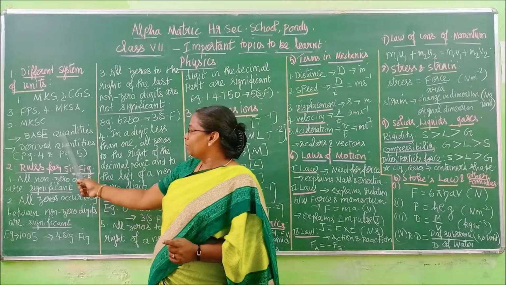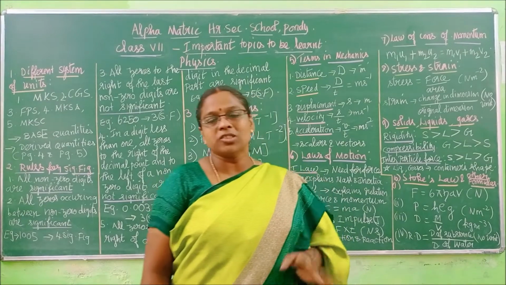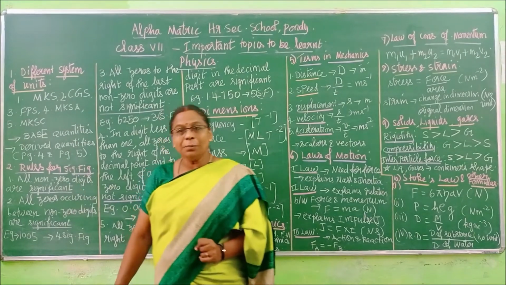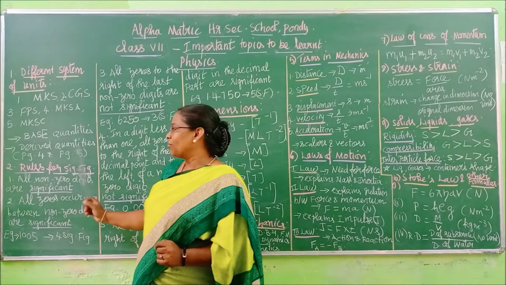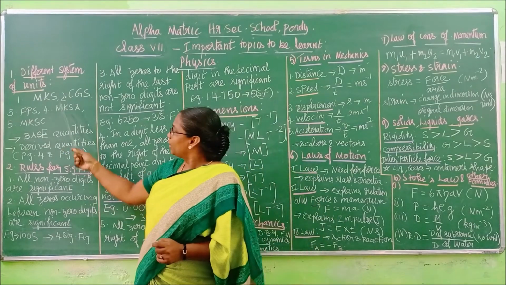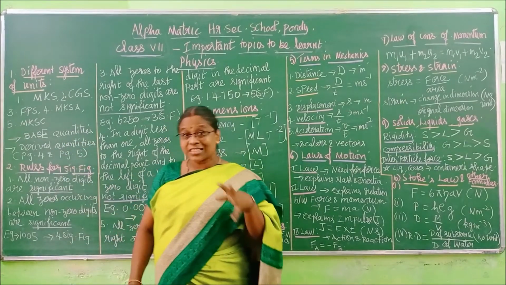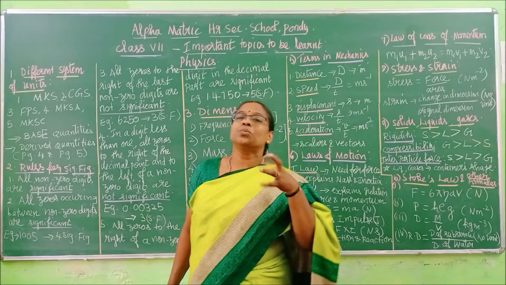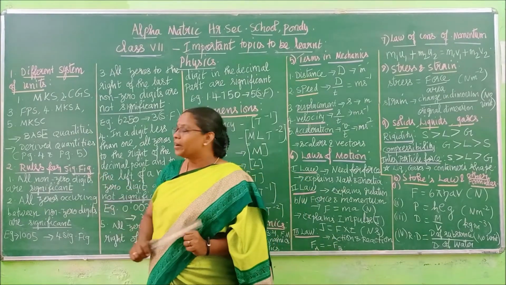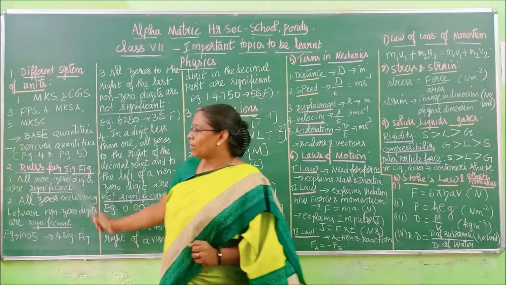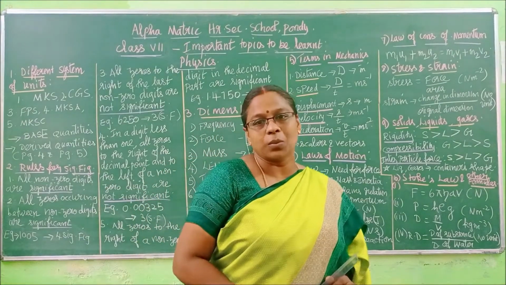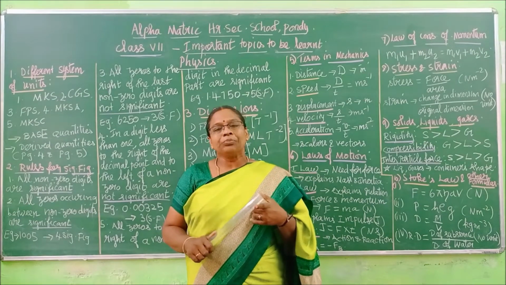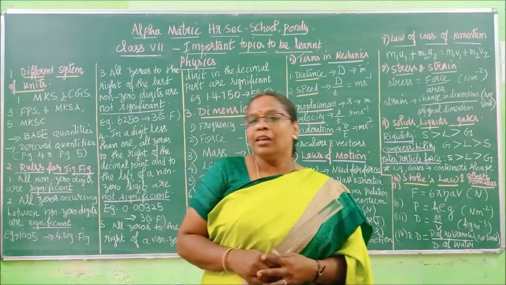So if I know that, then we have types of quantities and units, base quantities and units. What are the base quantities and units? We have 7 base quantities. You can take your page numbers 4 and 5. Here we learned 5 systems of units. Now, in those systems of units, what are the quantities in which we measure? So what are the 7 base quantities? Take page numbers 4 and 5, and in that you have all the base quantities. What are they? Starting from mass, length, time, temperature, current, amount of substance, and luminous intensity.